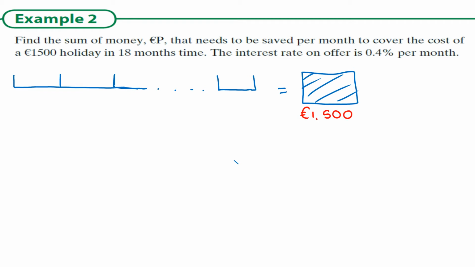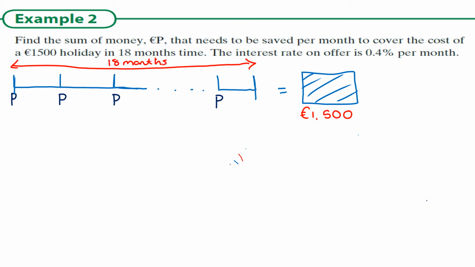So here we're investing P, and P again, and then that's kind of the end. So that's the end of our line and then the start of it. So we want to talk about 18 months. So this whole piece here, oh, I've gone too far, that whole piece is 18 months. So what we have as a sequence is P, and that P is invested at 0.4%.